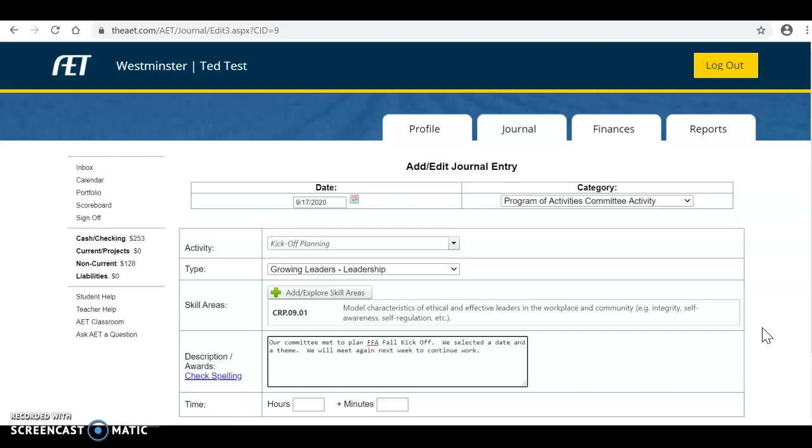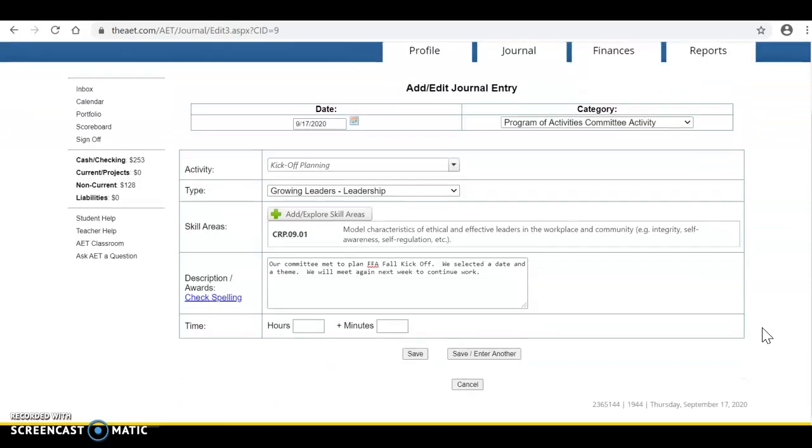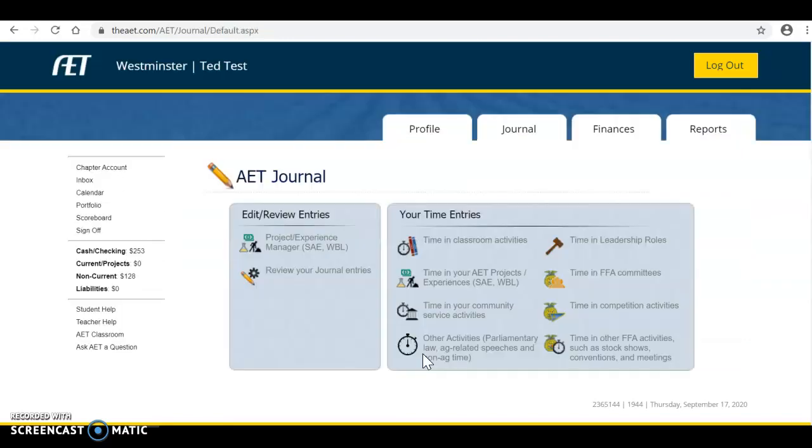Okay, and then you're always going to do a time and then hit save. Easy as that.